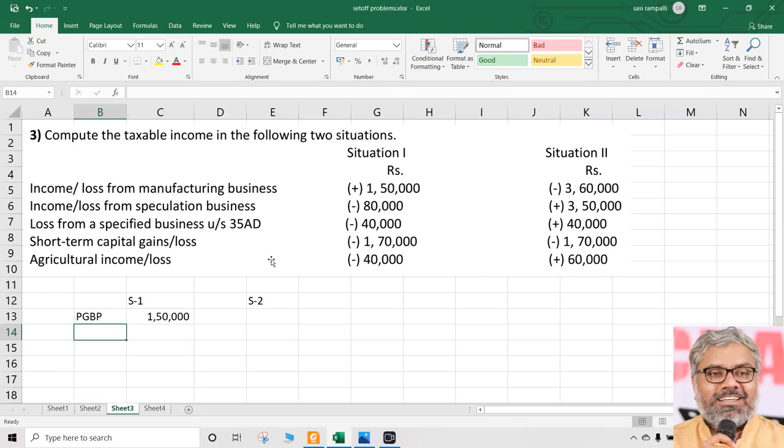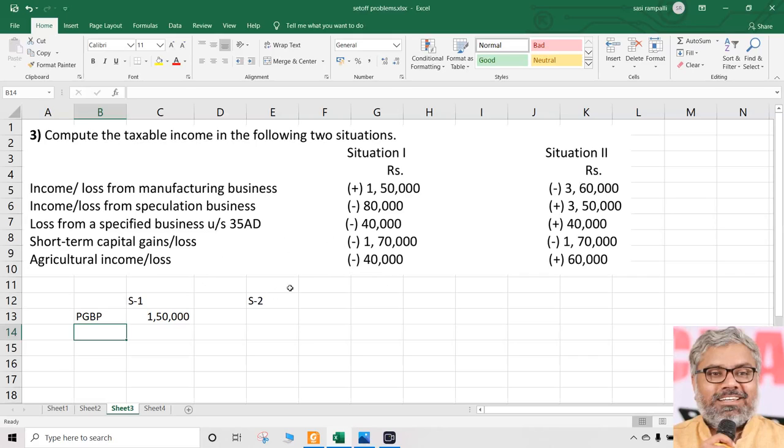So this 1,70,000 also cannot be set off against any other head of income, not possible. There is a restriction on inter-head adjustment of capital gains. All these provisions you should remember already, you should know them already. So 1,70,000 not possible to be set off.